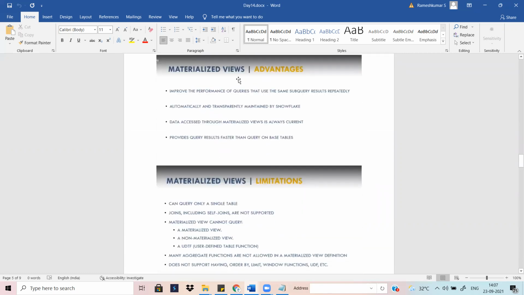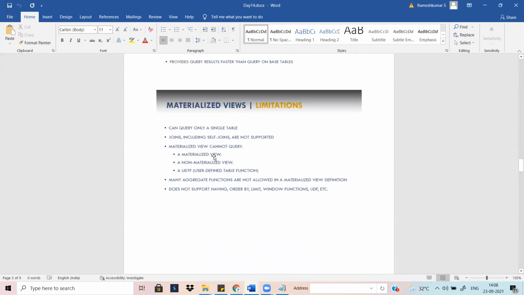What are the advantages of the materialized view? So this is the improvement: performance wise, the materialized view does better than tables and views. This is automatically and transparently maintained by Snowflake. Data accessed through a materialized view is always current, and it provides query results faster than querying the base table.